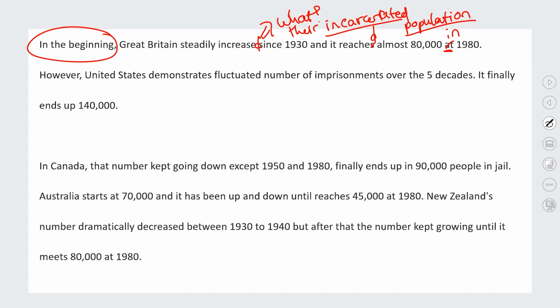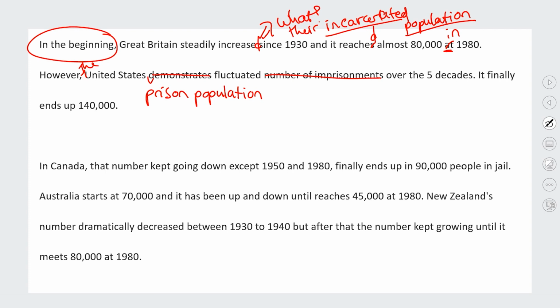Okay, next sentence. However, the United States' prison population. Okay, so again, prison population, we don't need "demonstrate," fluctuated over the 5 decades. Okay, so "the United States demonstrates fluctuated number of imprisonments" is a very sort of vague way of talking about it.